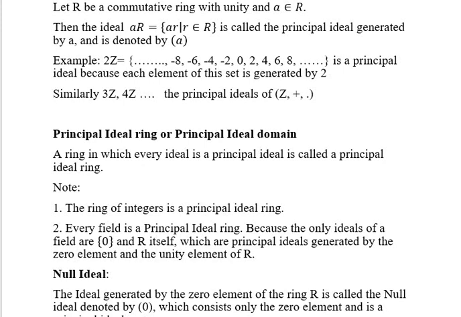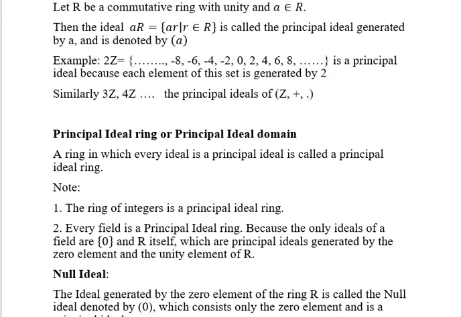The improper ideals are nothing but the ring R itself and the set with the zero element, which are principal ideals generated by a set. The set 0 is generated by 0, and the set R is generated by 1. So these two are the principal ideals. That's why it is a principal ideal ring.